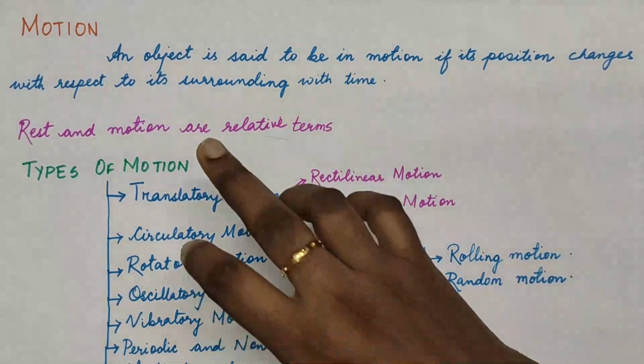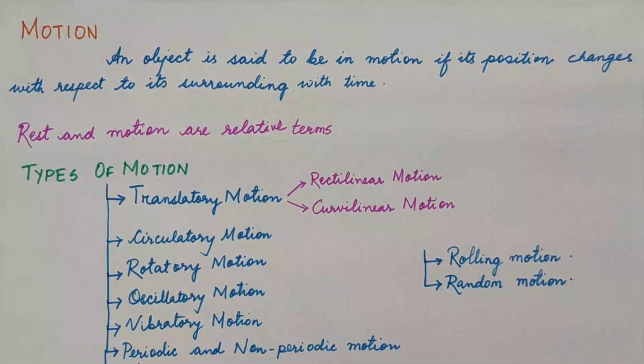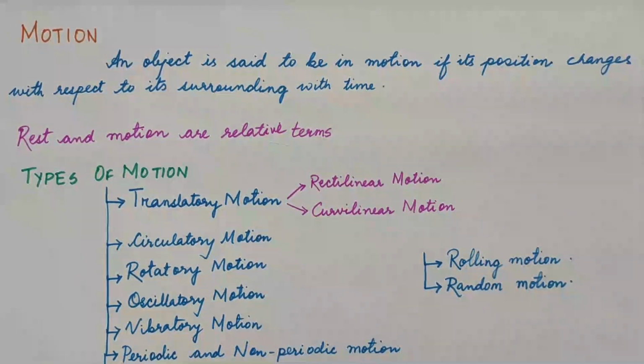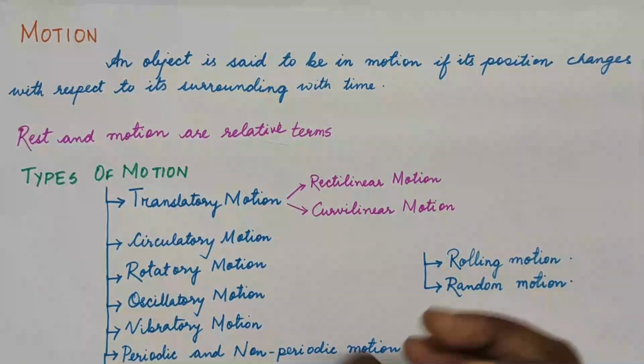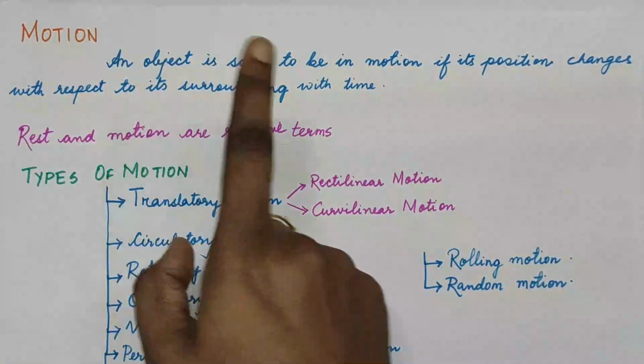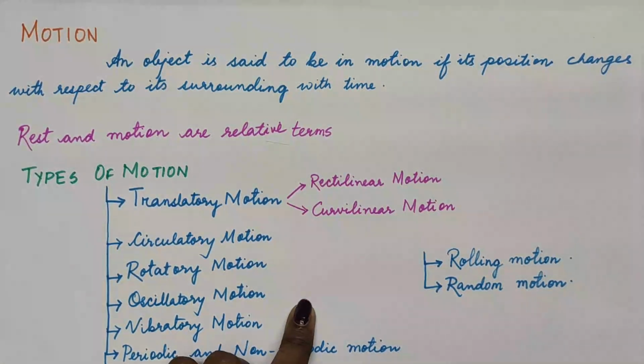Motion is defined, or it can be said, motion is a state of a body. Any object is said to be in motion if its position changes with respect to its surrounding with time. Now what do I mean by this? Suppose you are walking in your school corridor, means you are in motion.